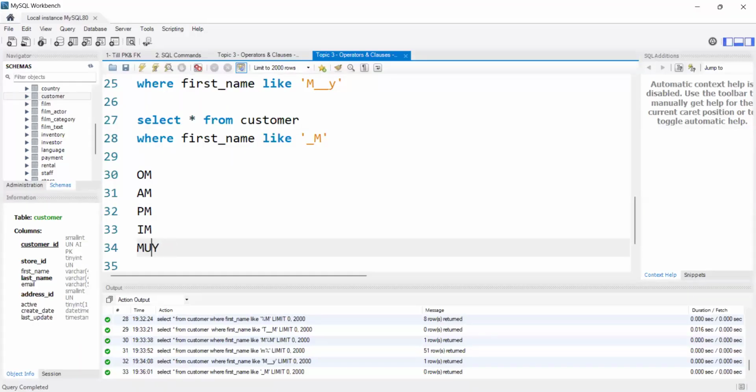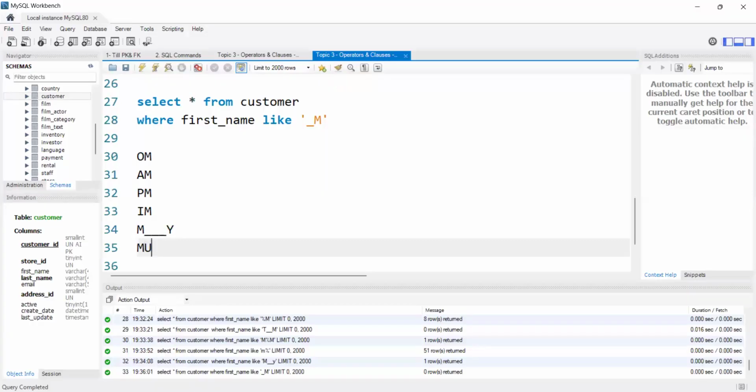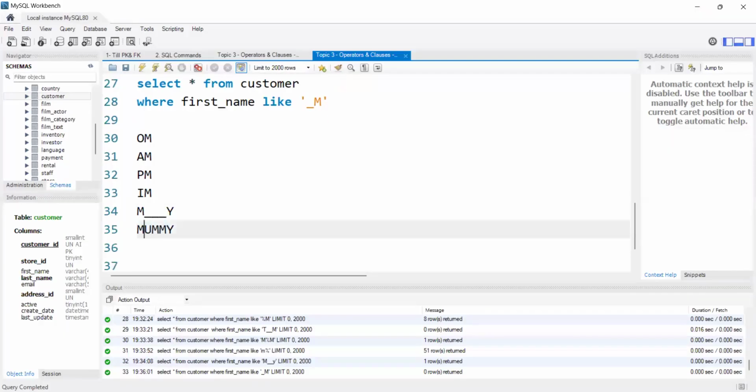Like this. In between, we can also give 3 underscores if we want to display like this. Any number of underscores we can give. Just the thing is, for one single character, we need to give one underscore. One underscore indicates one character. Percentile indicates any number of characters. According to our client's requirement, we will just frame that accordingly.